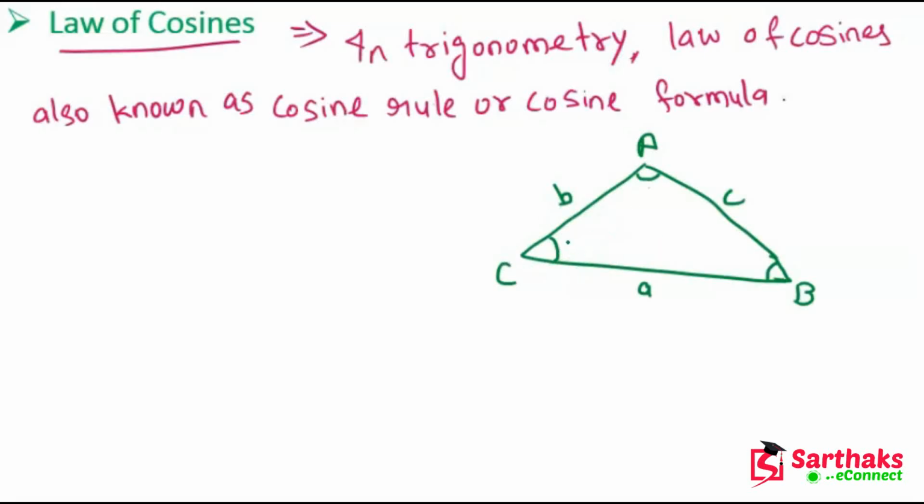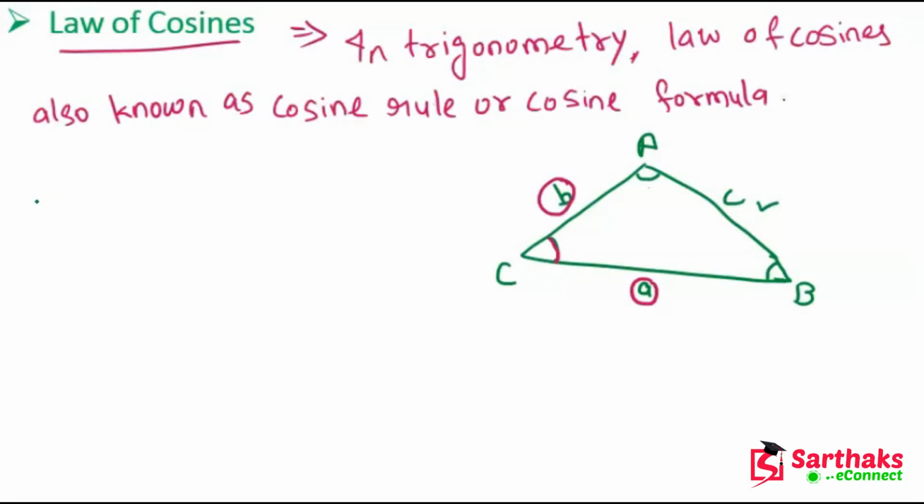If we know the lengths of CB and AC and the included angle, then with the help of the cosine rule we can easily find the value of c.